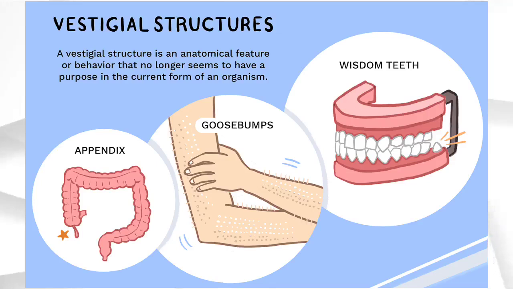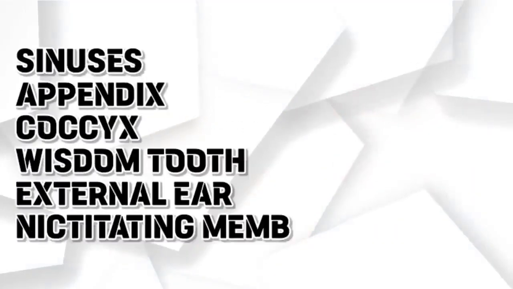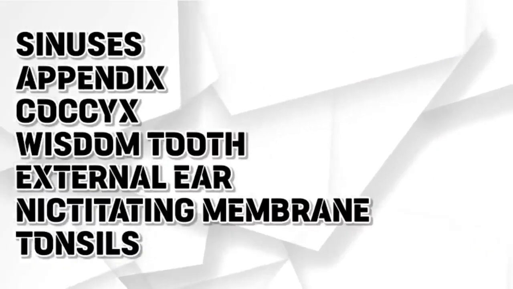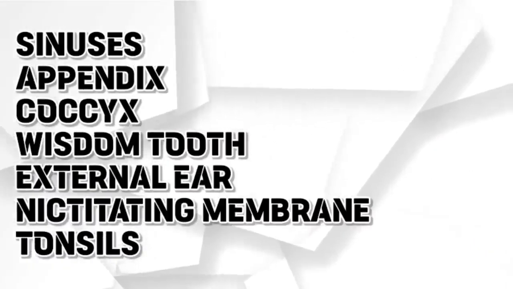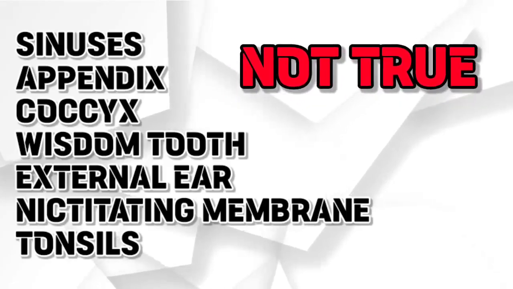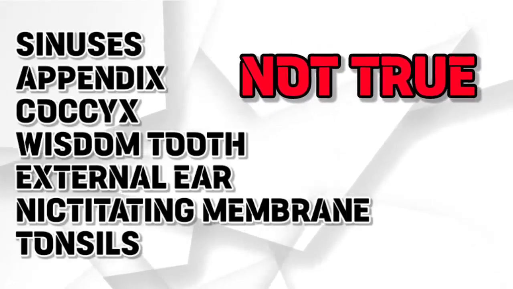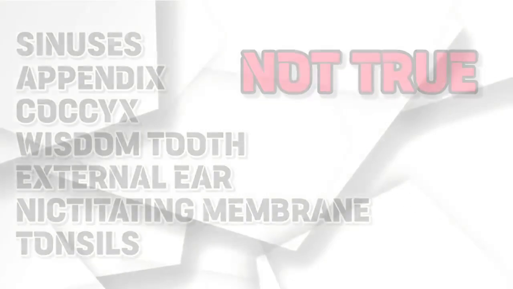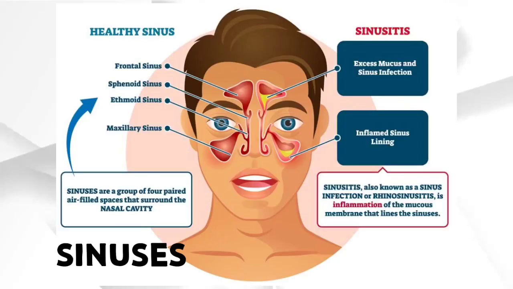Evolutionists say that there are vestigial organs in humans, which were useful for our ancestors and have now become useless. They claim that sinuses, appendix, coccyx, wisdom teeth, external ear, nictitating membrane and tonsils are vestigial organs, but in fact that is not the truth. In the past these organs were considered to be vestigial, but modern science found out that they have use. Let's examine these organs.